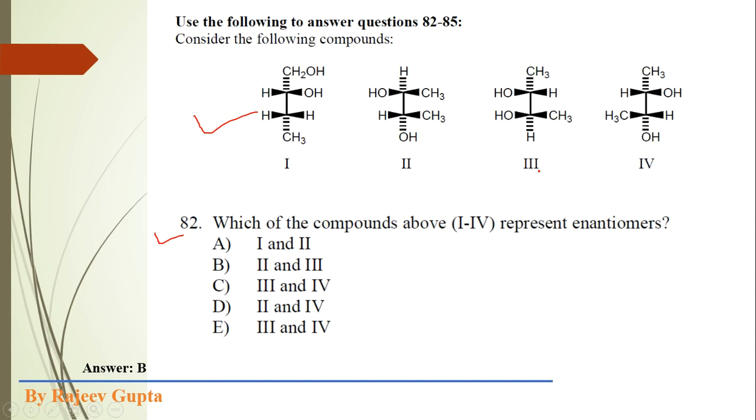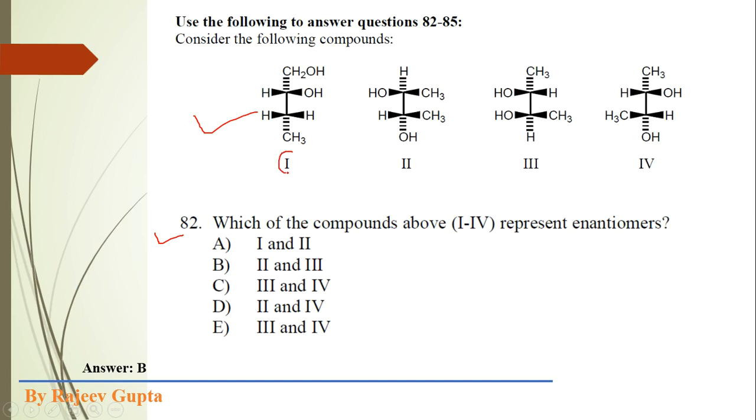So which two structures are enantiomers to each other? First of all, we look at the structural formula and the molecular formula. The molecular formula for all the structures is the same. All structures have 4 carbon atoms, 1 2 3 4, and 2 hydroxyl groups. So the molecular formula is the same, but the structural formula is not the same for all.